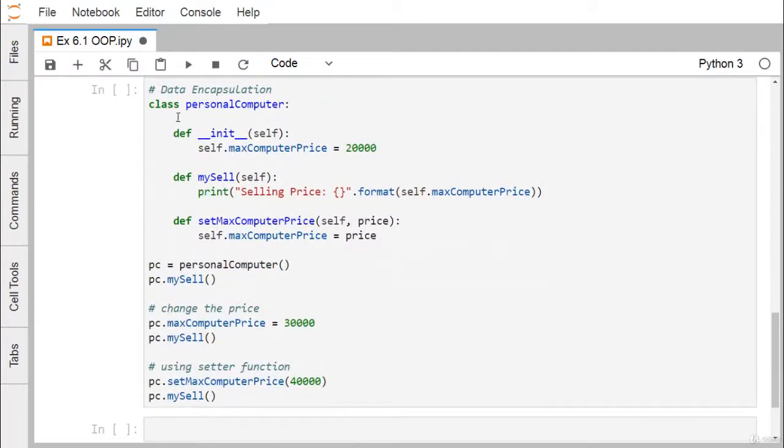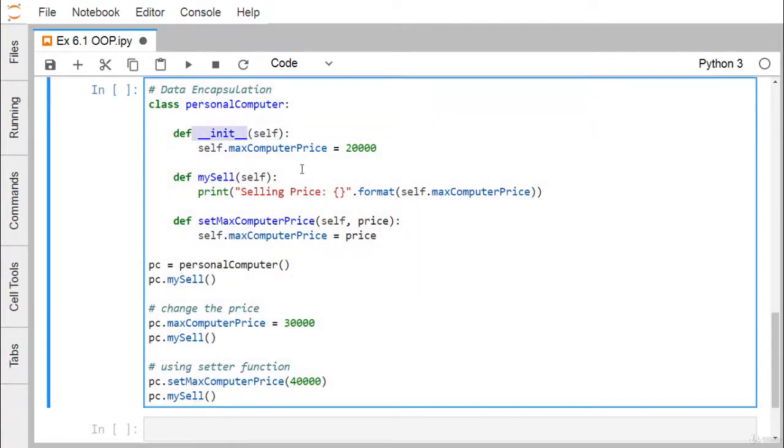Here we are defining one class, a personal computer, to show you what data encapsulation is. In data encapsulation, the member variables and the member functions get encapsulated within the class. init, as I discussed earlier, is nothing but a constructor. Here max computer price is an instance variable which has been initialized with the value 20,000. We have another method, myCell, and the method set max computer price. Set max computer price takes price as an input parameter, and that price initializes the instance variable max computer price.